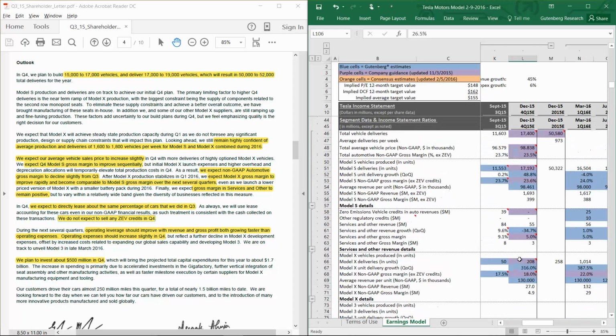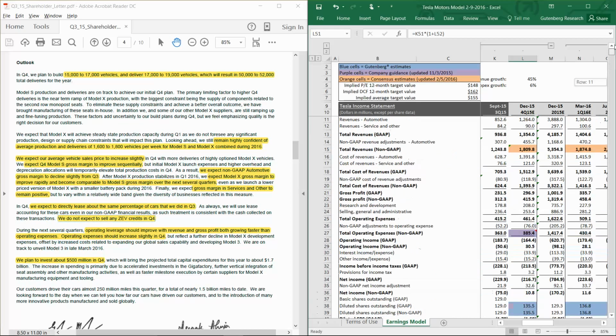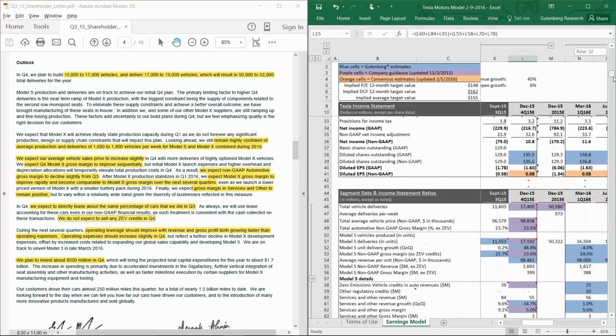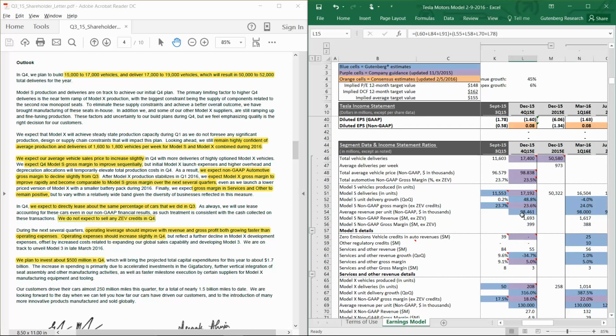And then that leaves us with the Model S assumptions. We also got a disclosure on the total units delivered at 17,192 Model S vehicles. And we know what the consensus revenue estimate is. It's $1.81 billion on a non-GAAP basis. So we backed into the average selling price of the Model S that would get us back to that non-GAAP number, and it ended up being just over $98,000 per Model S.